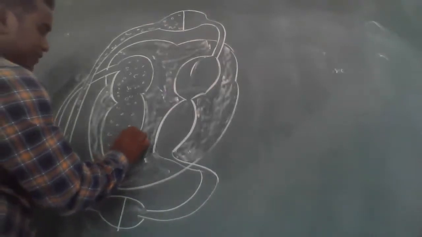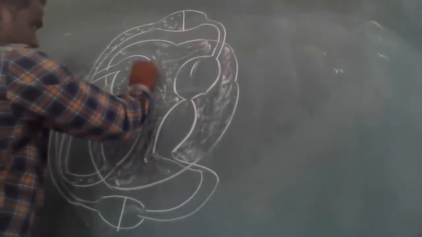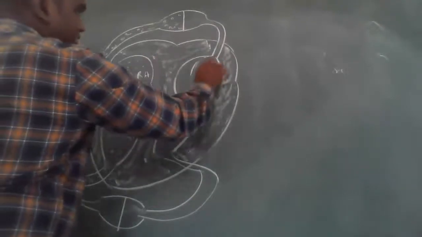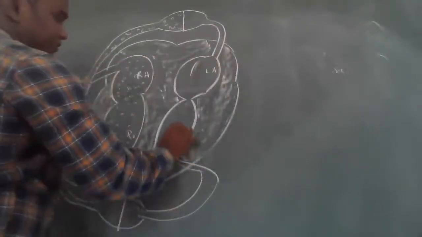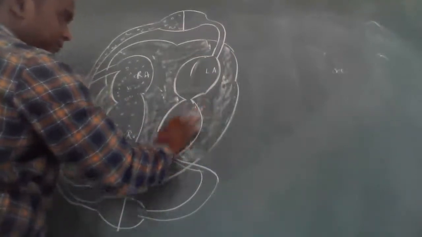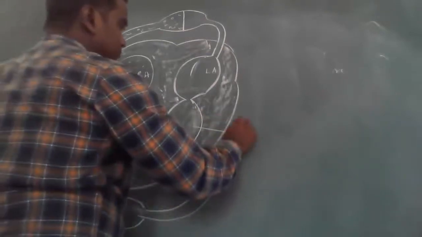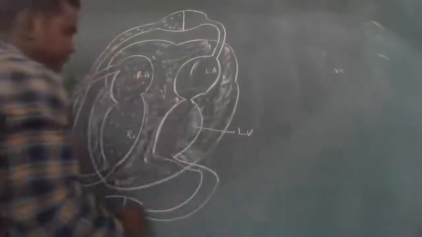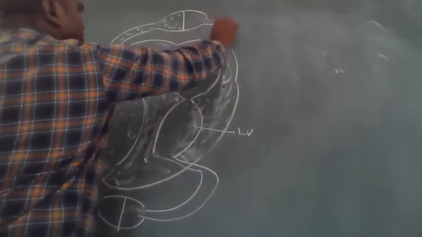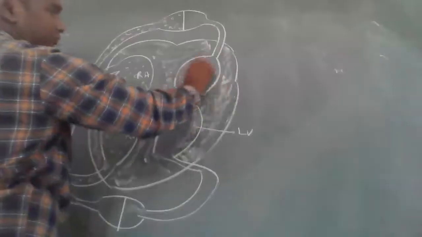This is the right ventricle. This is the right auricle. This is the left auricle. This is called the left ventricle. In this left ventricle, you must put it like that, because we do not have colored chalks.